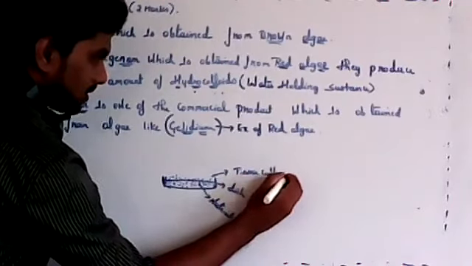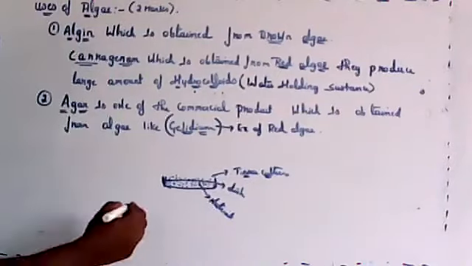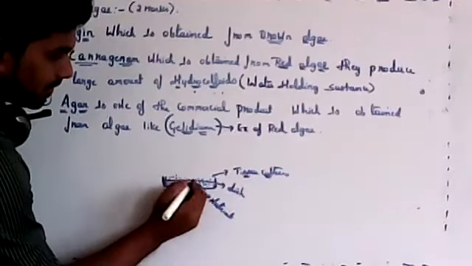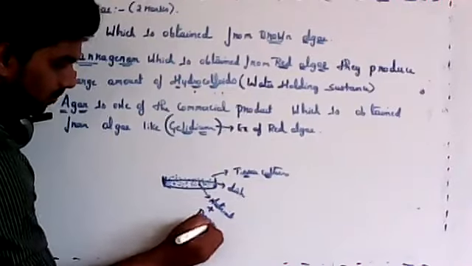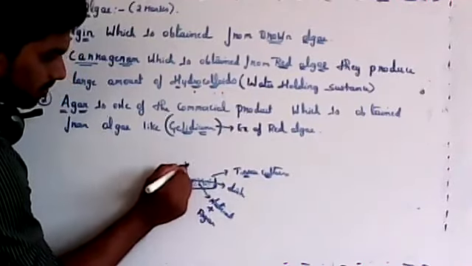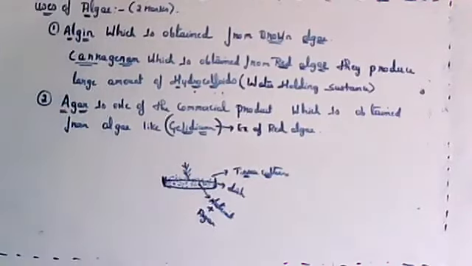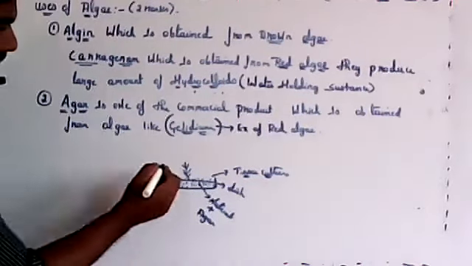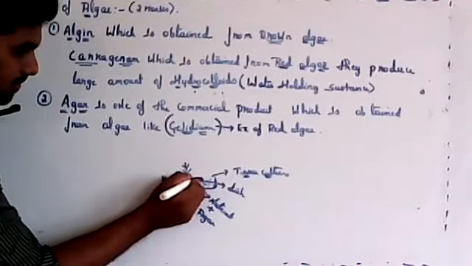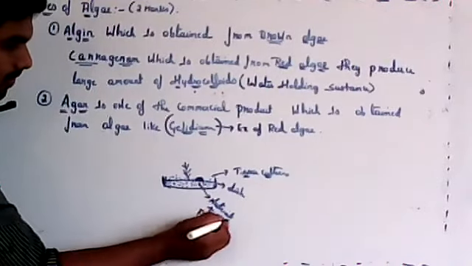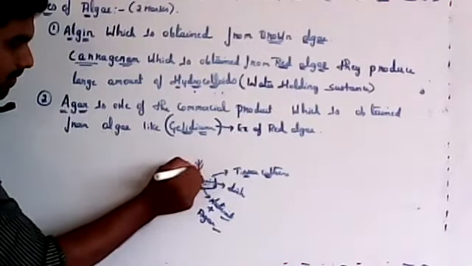Not only microorganisms, plants can also be grown. You add appropriate nutrients and then agar, nutrient plus agar, so you can grow plants in the laboratory. Small plantlets can be grown. Any part of the plant can be taken, leaf, root, or stem, and put inside this agar medium. With nutrient plus agar present, it will grow into a new plant.